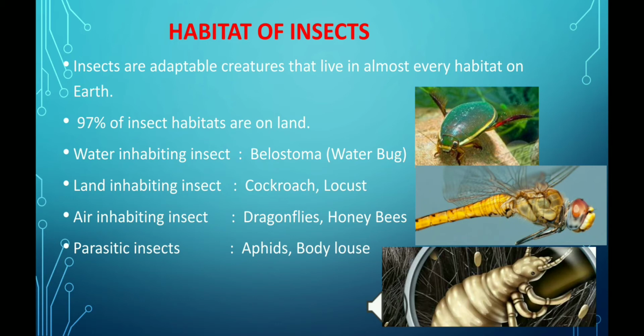Ballostoma, which we also call water bug, is a water inhabiting insect, and cockroach, locusts, etc. are examples of some land inhabiting insects. Then if we talk about the honeybees, dragonflies, then these are air inhabiting insects. And the aphid, body louse, etc. are some examples of parasitic insects which live on the body of some other organism.